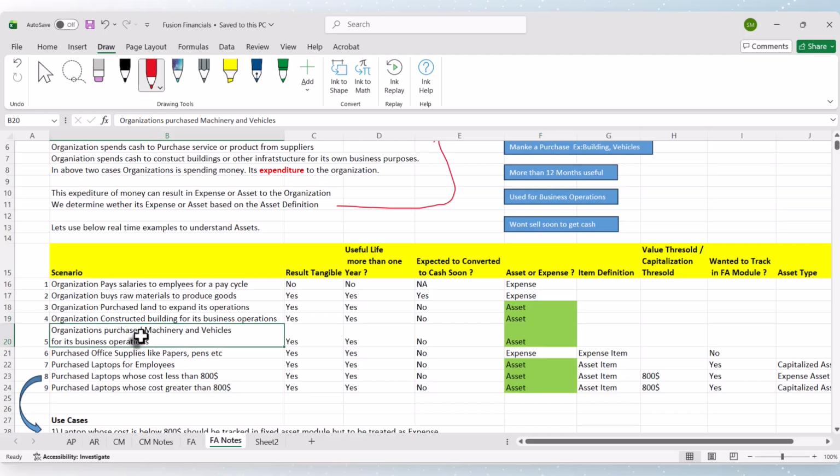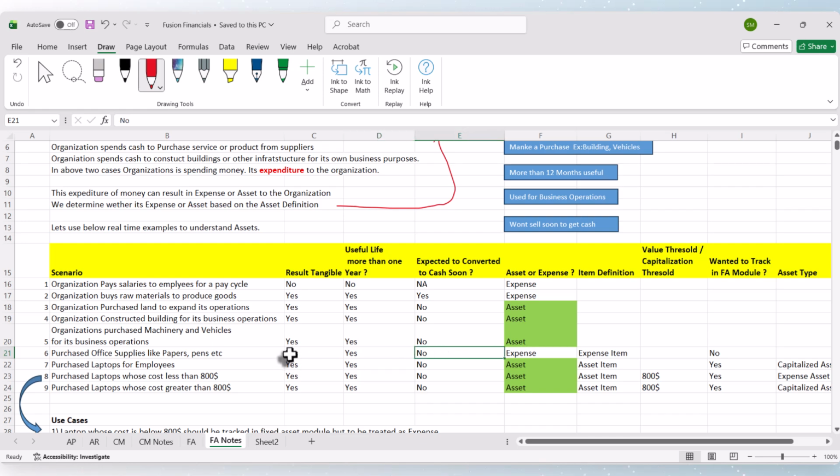The organization purchased machinery and vehicles for its business operations. Yes, this is an asset. Similarly, now these are some of the scenarios where we need to consider multiple attributes to confirm whether it is an asset or an expense. Let us say our organization purchased office supplies like pens and papers for its employees to use for daily purposes, and the result is tangible. Useful life: if you don't use them, they will be there for more than 1 year. Expected to convert to cash? No.